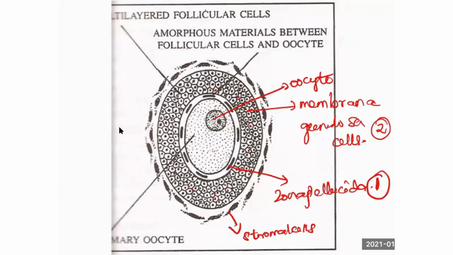They can give you some 3 or 4 functions. Pick up the false function of the zona pellucida. That could be the question for an MCQ. So now you concentrate on this cell. I said, what is this cell called? Membrana granulosa cells. Now what occurs to the membrana granulosa cells?